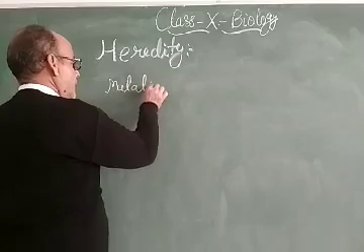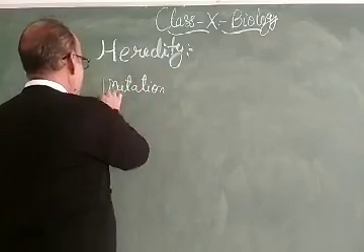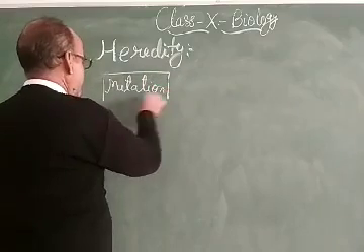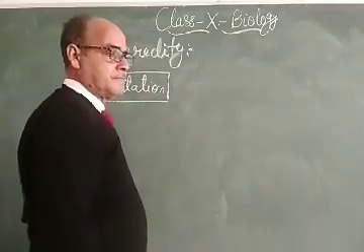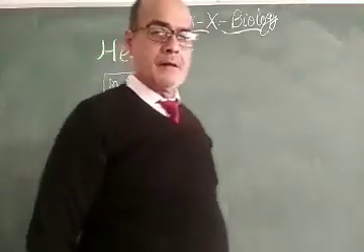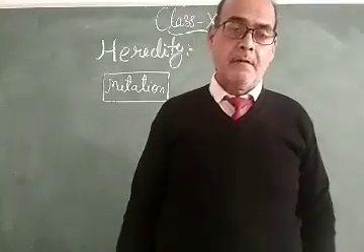Mutation is a word which came into knowledge during the study of genetics by several scientists.